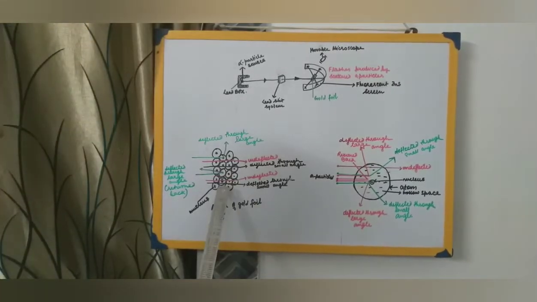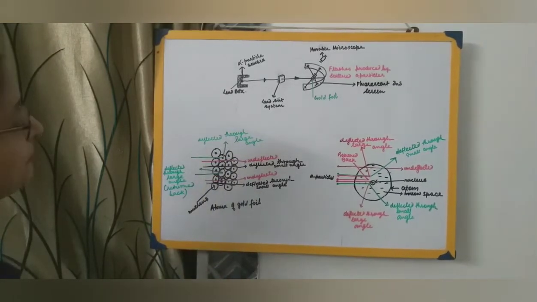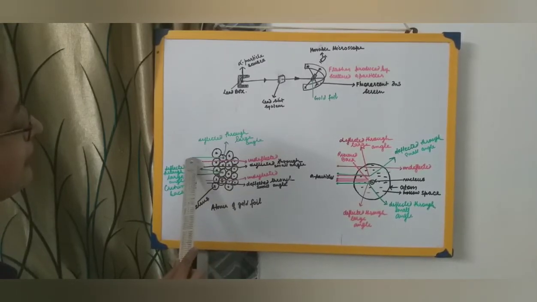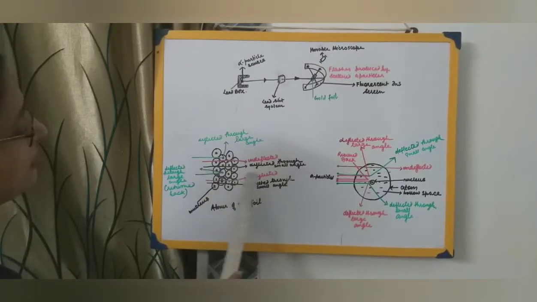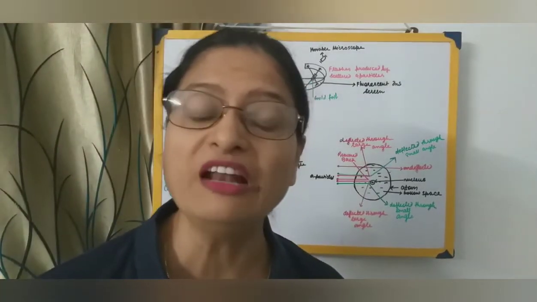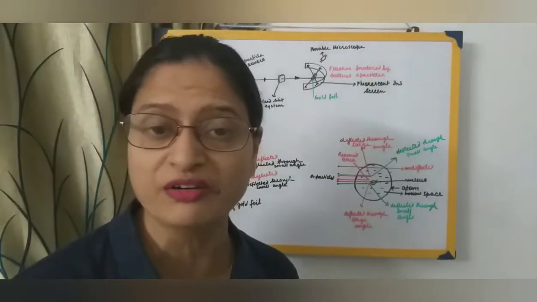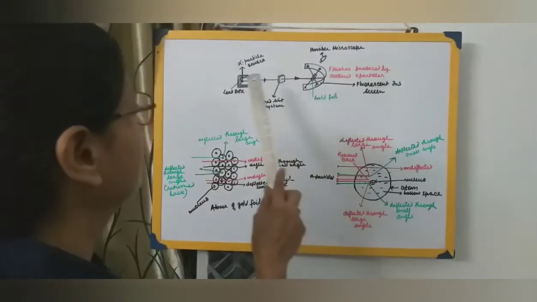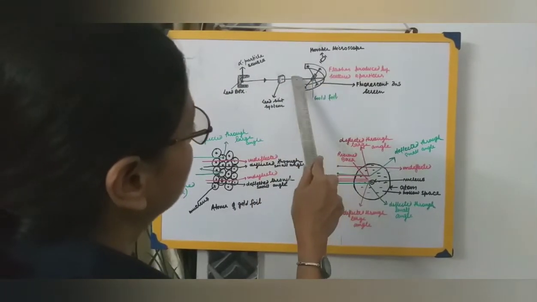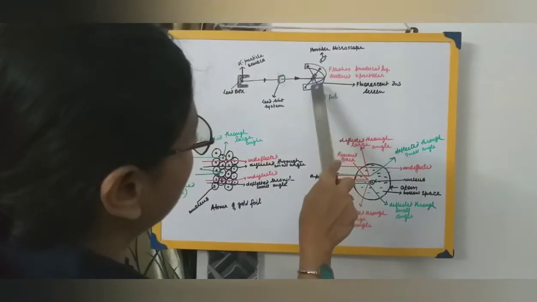So when those alpha particles, that means those rays, pass through the gold foil, most of them passed straight, undeflected. Most of the rays which were given out from the alpha source passed through the gold foil and produced flashes of light.